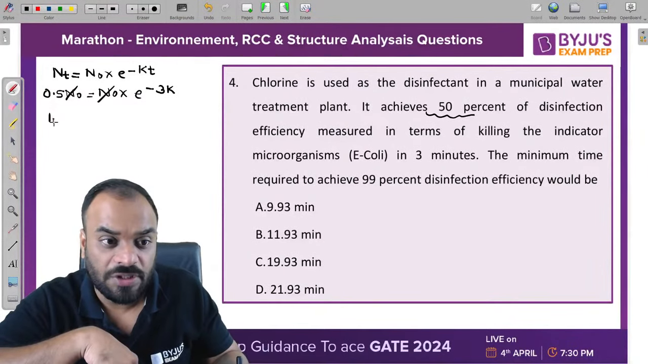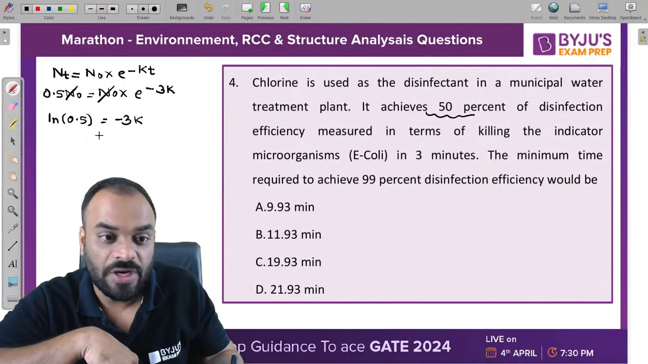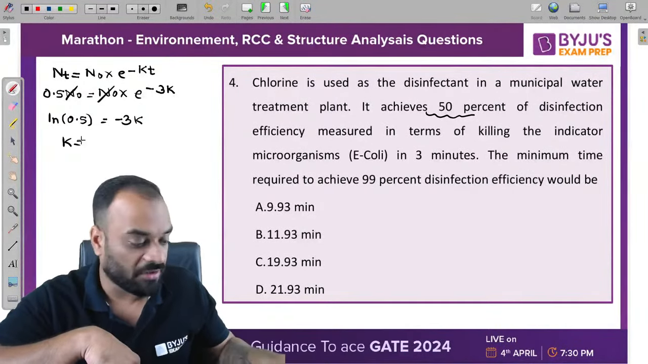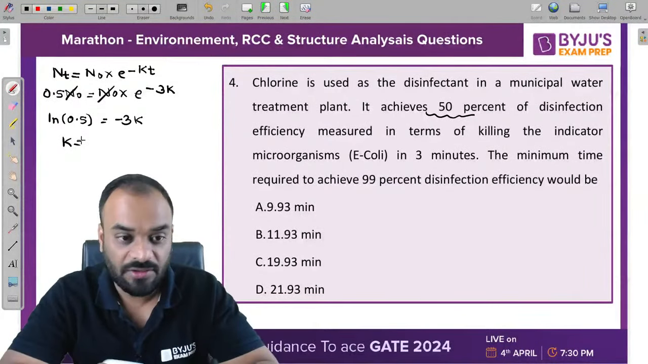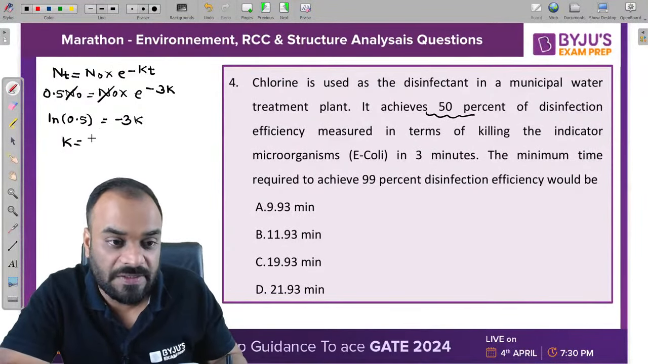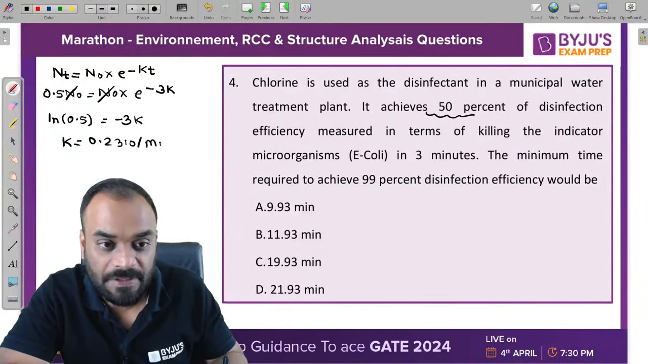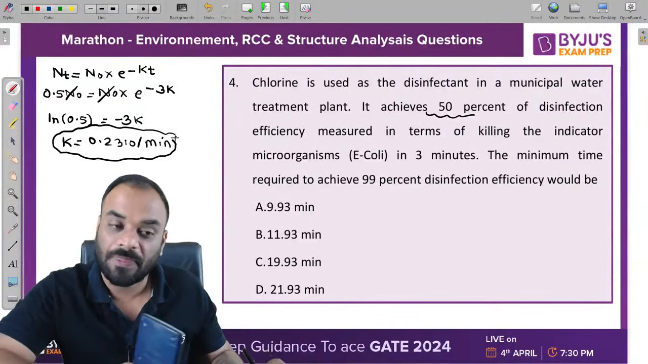Take ln on both sides, ln 0.5, and if you take ln of this, you will get minus 3k. So kindly calculate what is the value of k right now. ln 0.5 divided by minus 3. So that means k is equal to 0.2310 per minute. This is the value of k which we are getting, guys. We have the value of k, right?